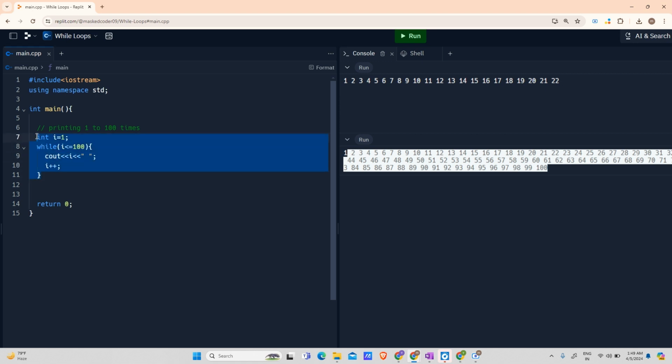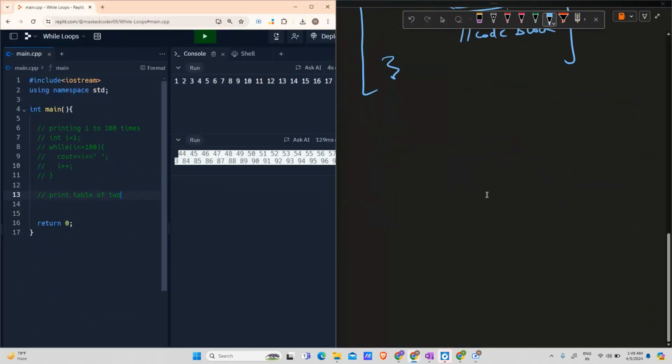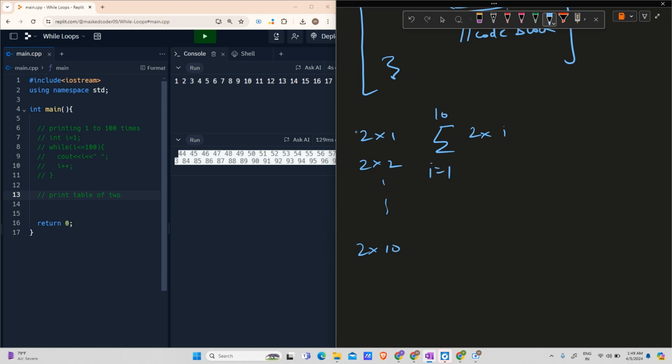You can also print tables. If I try to print the table of 2, how can I print it? The table of 2 sounds something like 2 into 1, then 2 into 2, up till 2 into 10. So I have to print 2 into i, where i goes from 1 to 10, and I will use looping on this.